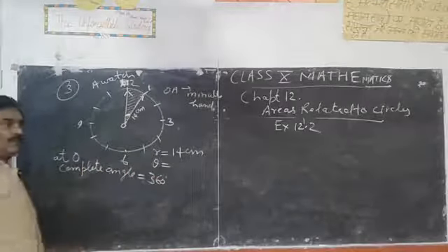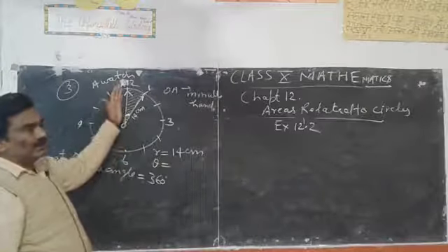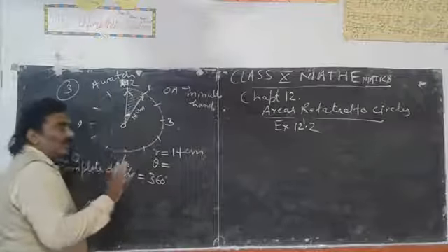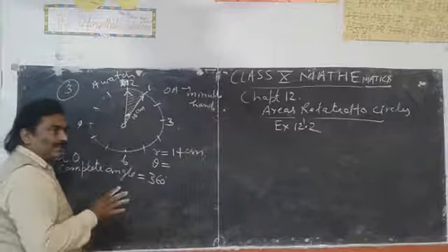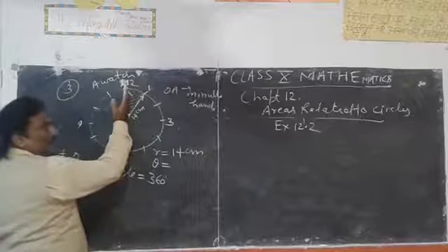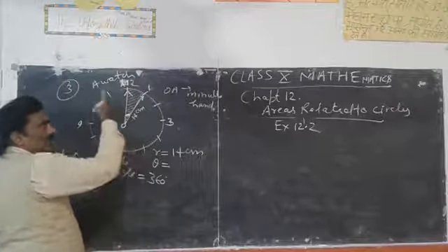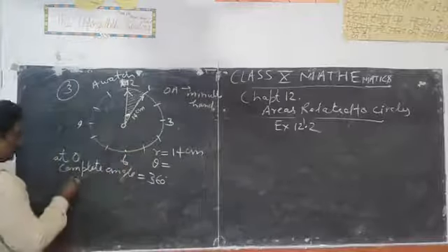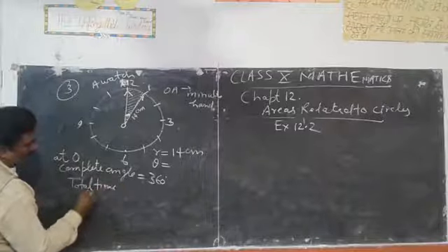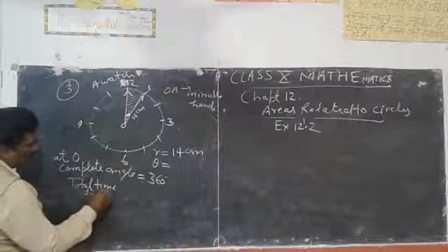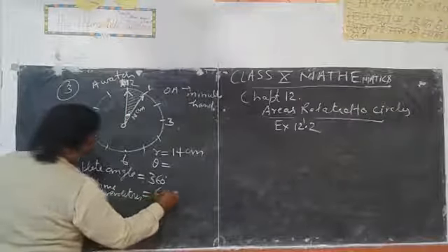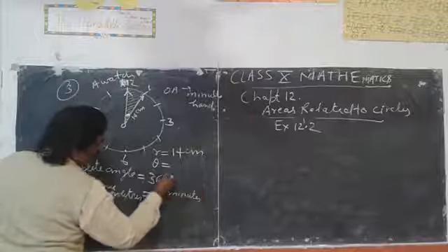Okay, and in terms of minutes, if the minute hand covers one revolution, then how many minutes will it take? Total 60 minutes. When this minute hand moves, it makes one full round, so it takes 60 minutes. Total time taken in one revolution is equal to 60 minutes and 360 degree.